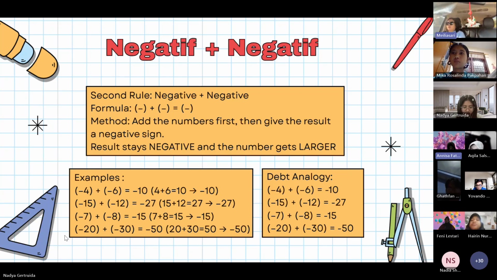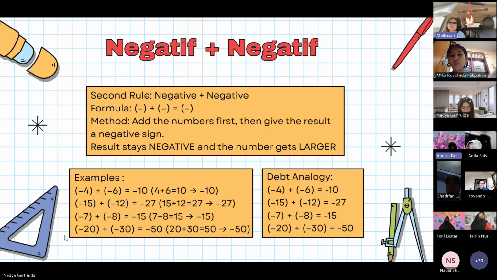What is that? Use the debt analogy. Negative 4 means 4 in debt. Negative 6 means 6 in debt. If we have 4 in debt and then we owe 6, our total debt is 10. The sum is negative 10. Another example, 15 in debt and added to 12 in debt. Total debt is 27. So the sum is negative 27.